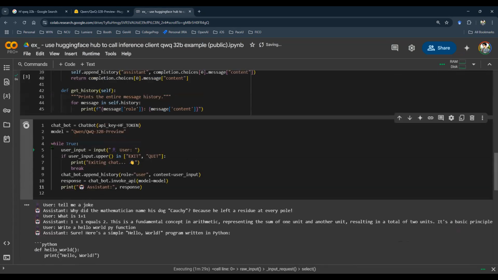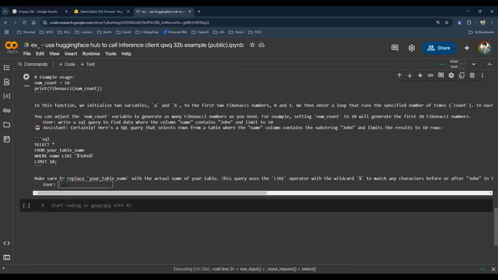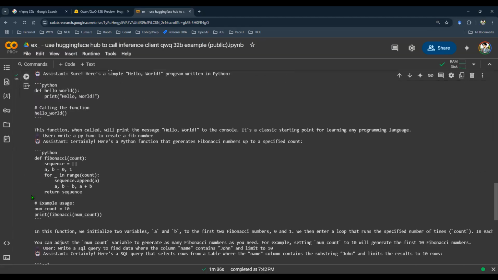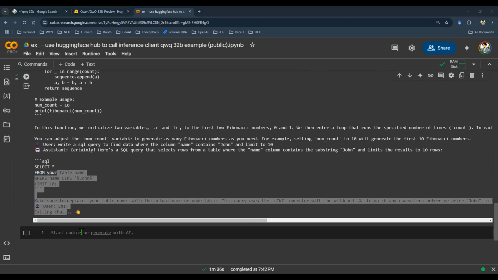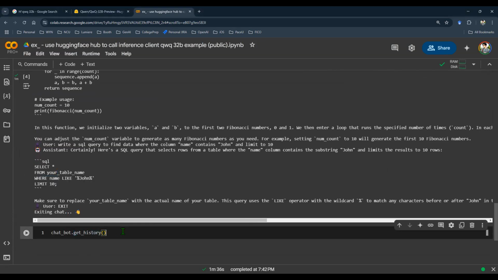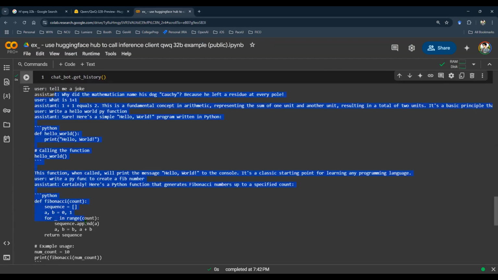So you get the idea. Now, if you want to exit, you can just say exit as I defined here. Type in exit, boom, there you go. So you're good to go. Now that we finished this conversation, what happens if I want to take a look at the entire history? Not to worry, we have this method here. If I run it, it will print all of the history of the conversation.